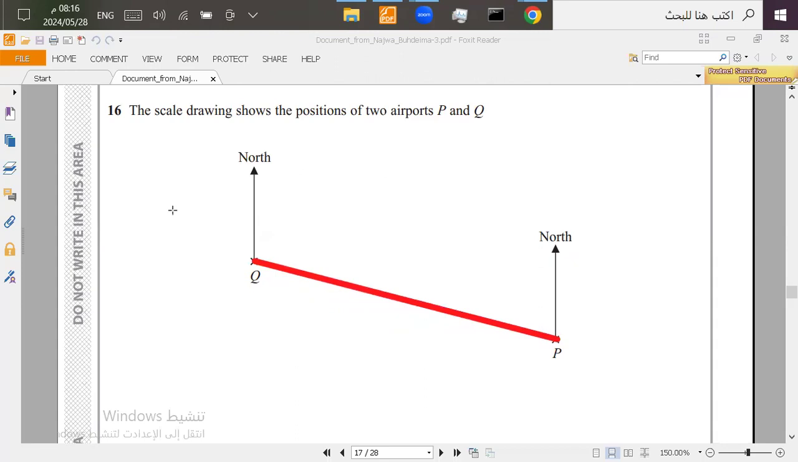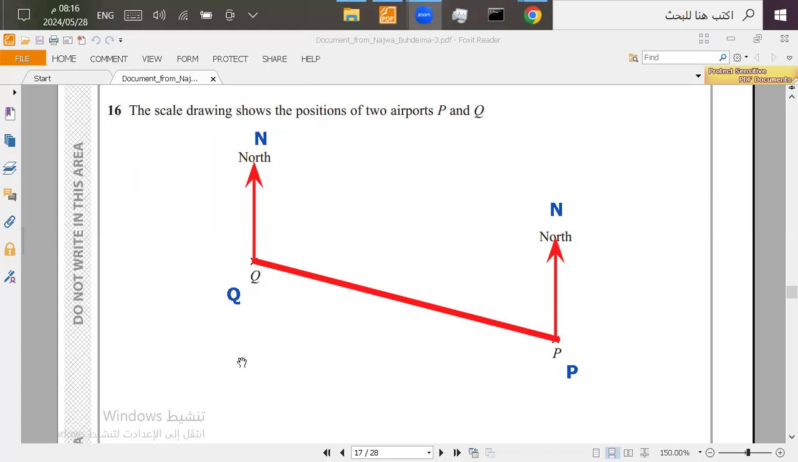This is the north line. And the north line here. Let's label them Q and P. So basically they need it from Q, so you're going to work on Q. And we know that the bearing always starts from the north line and goes clockwise until it stops at the other line.